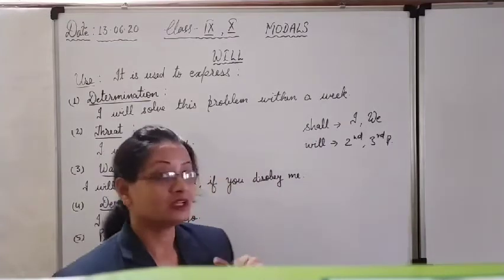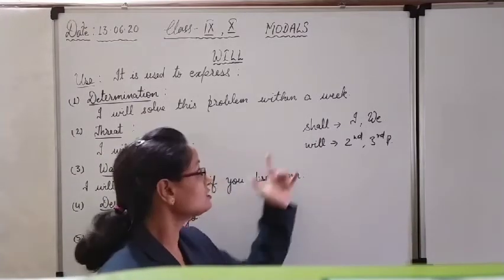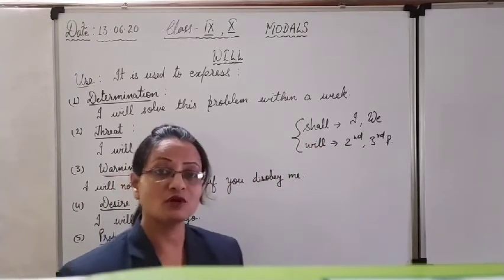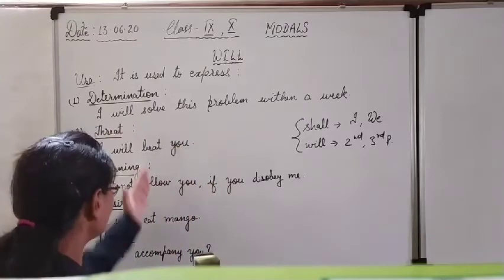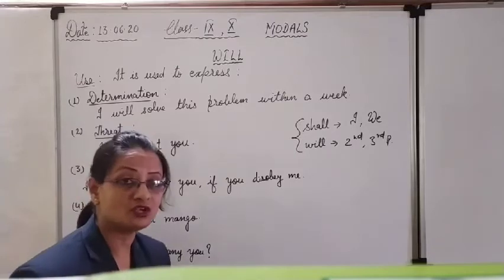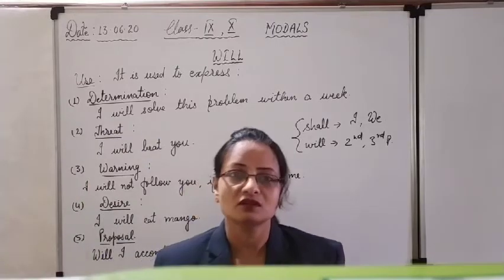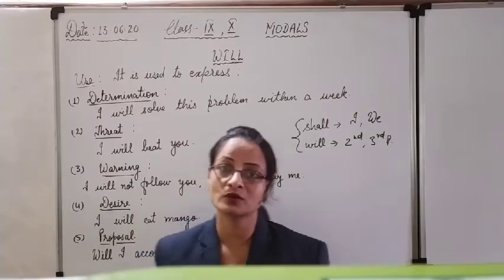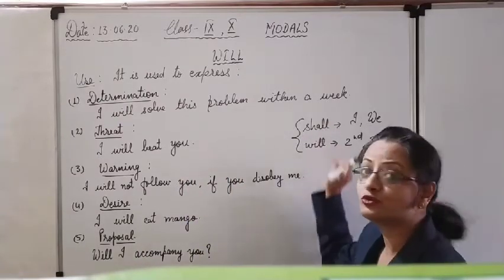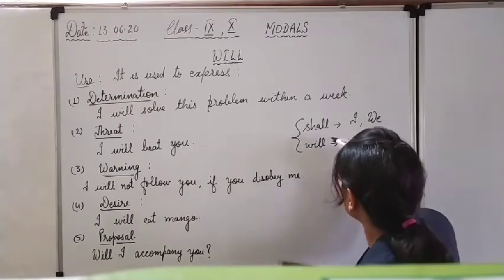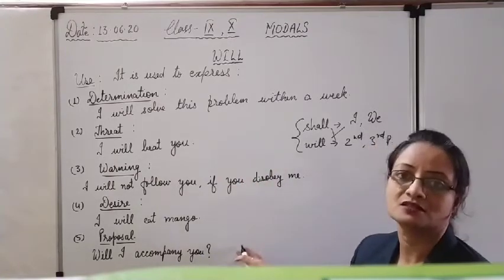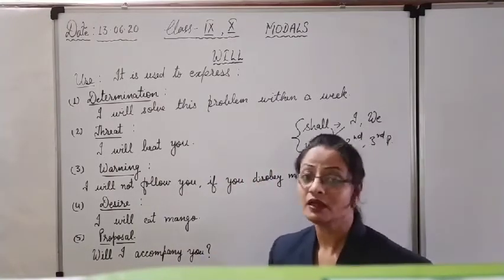Now, that is for the general sense, but when things are reversed, like for strong determination, we will see these cases one by one. For desire, for proposal, for warning, for threat, for determination, for confirmation, for things which are very urgent and you cannot change, for compulsions, compulsory activities, we use the opposite case. Will goes with I and we, and shall goes with the second and third persons in these cases. Clear? So let us see them one by one.